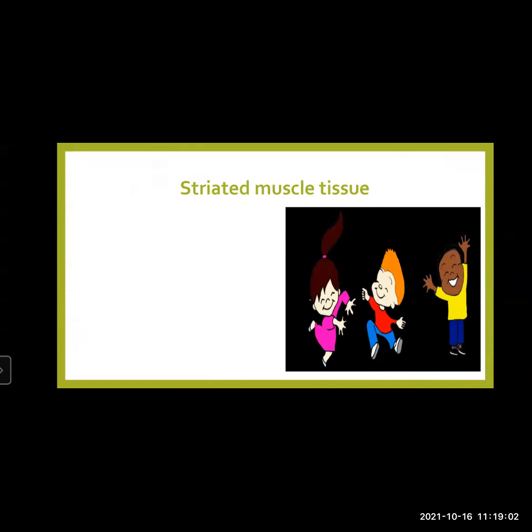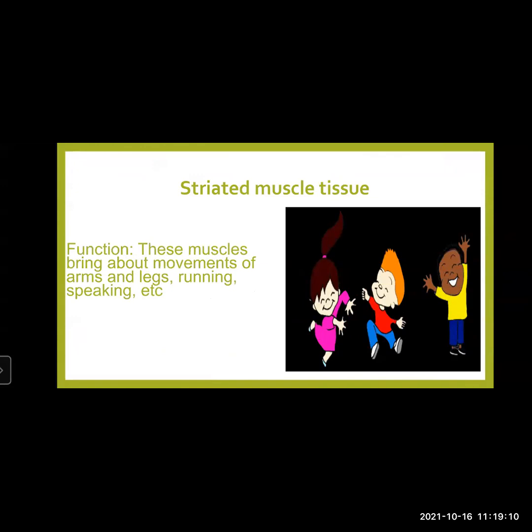Function of the striated muscles: they help us in carrying out different movements of our arms and legs. It helps us in walking, running, dancing, speaking, etc.